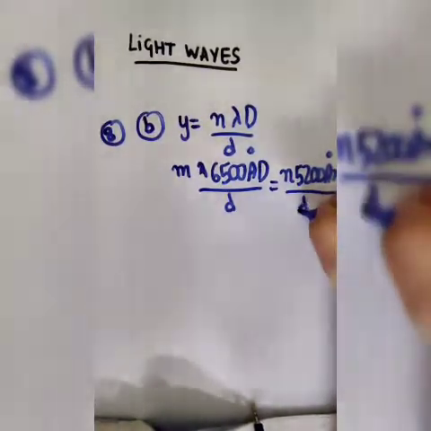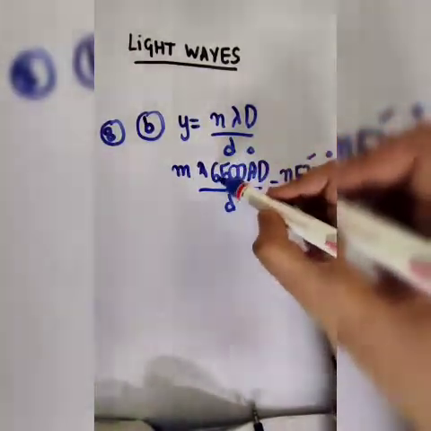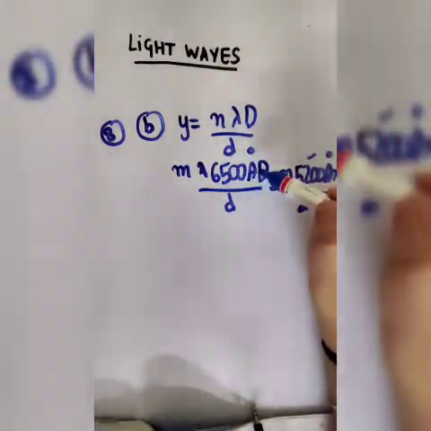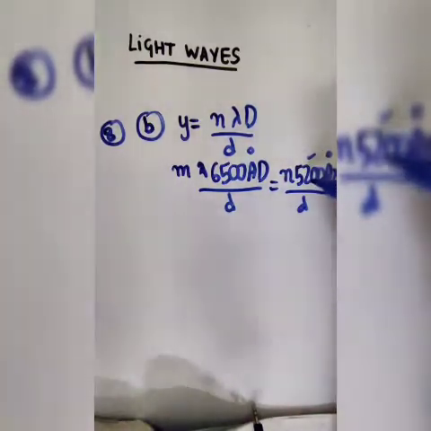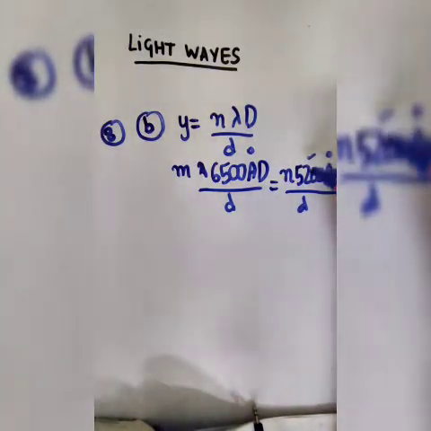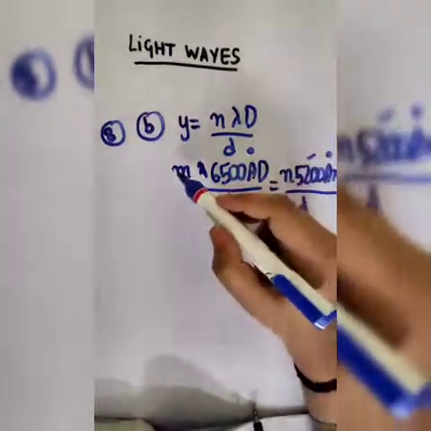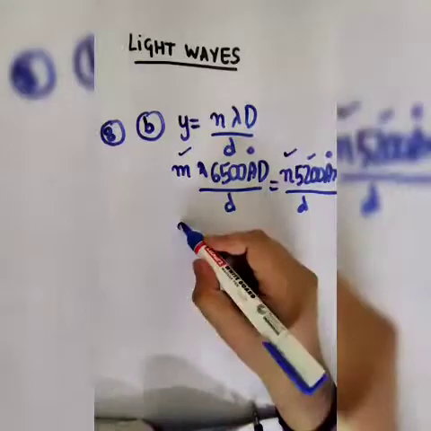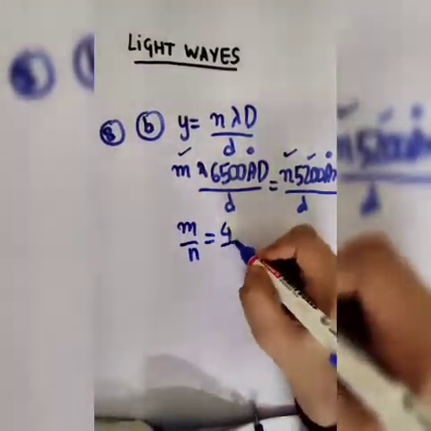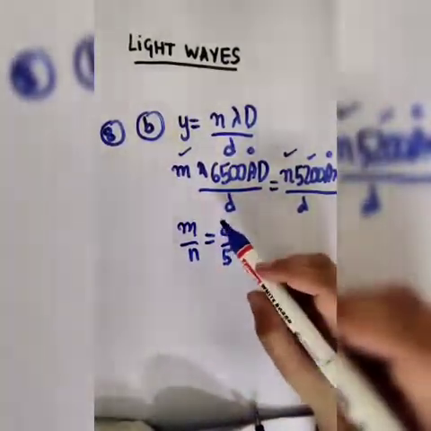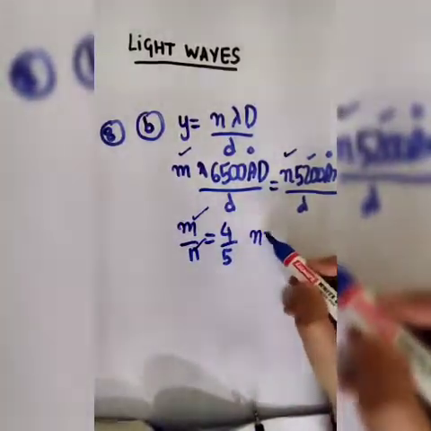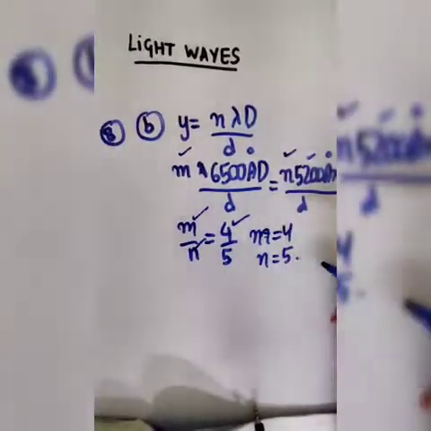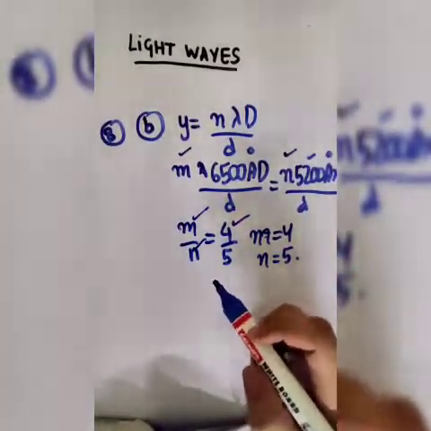So the mth one coincides with the nth one. So m by n, on solving, we will get the value as 4 by 5. So the minimum values of m and n would be simply this itself, 4 for m, and 5 for n. And now we have to find out the distance.